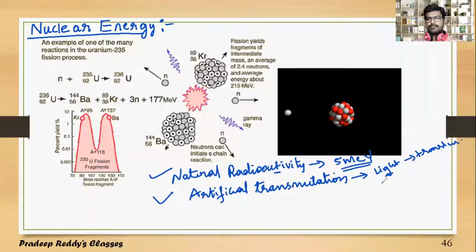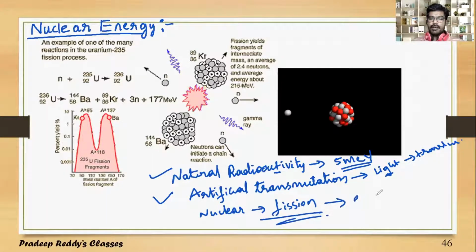Natural radioactivity is a natural process. Now, if you combine these two, that means if the artificial transmutation mechanism is applied to naturally radioactive elements, then it becomes nuclear fission, in which enormous energy is released.